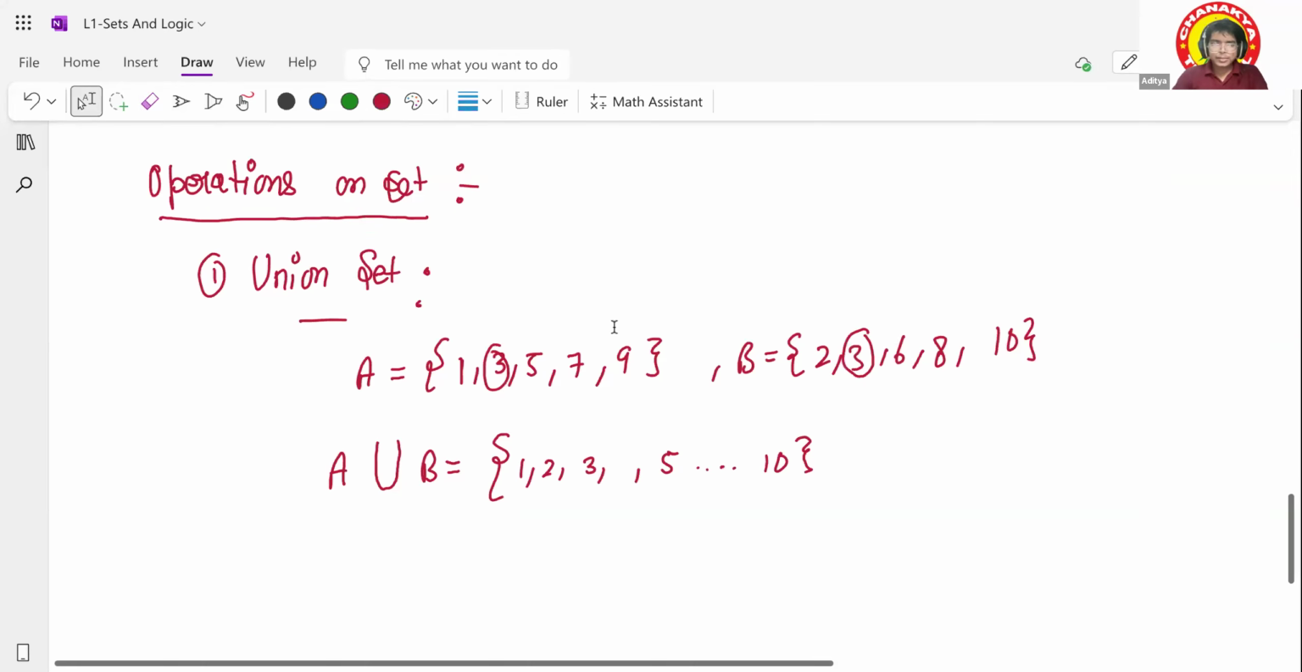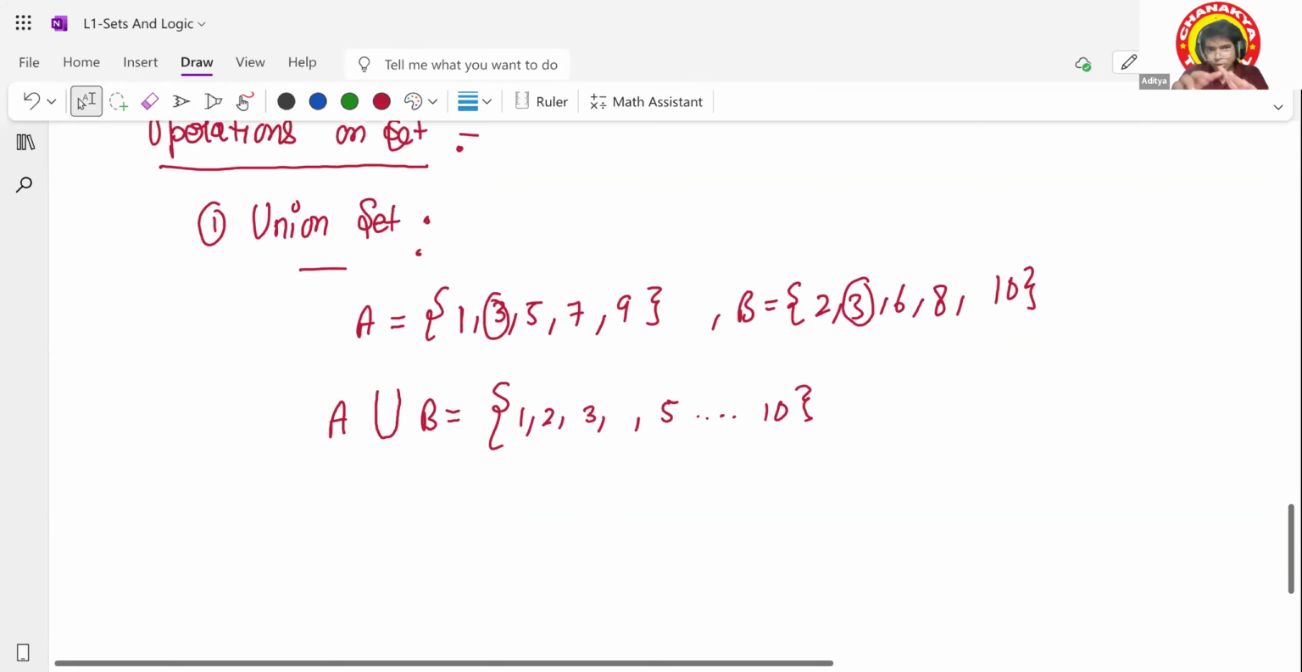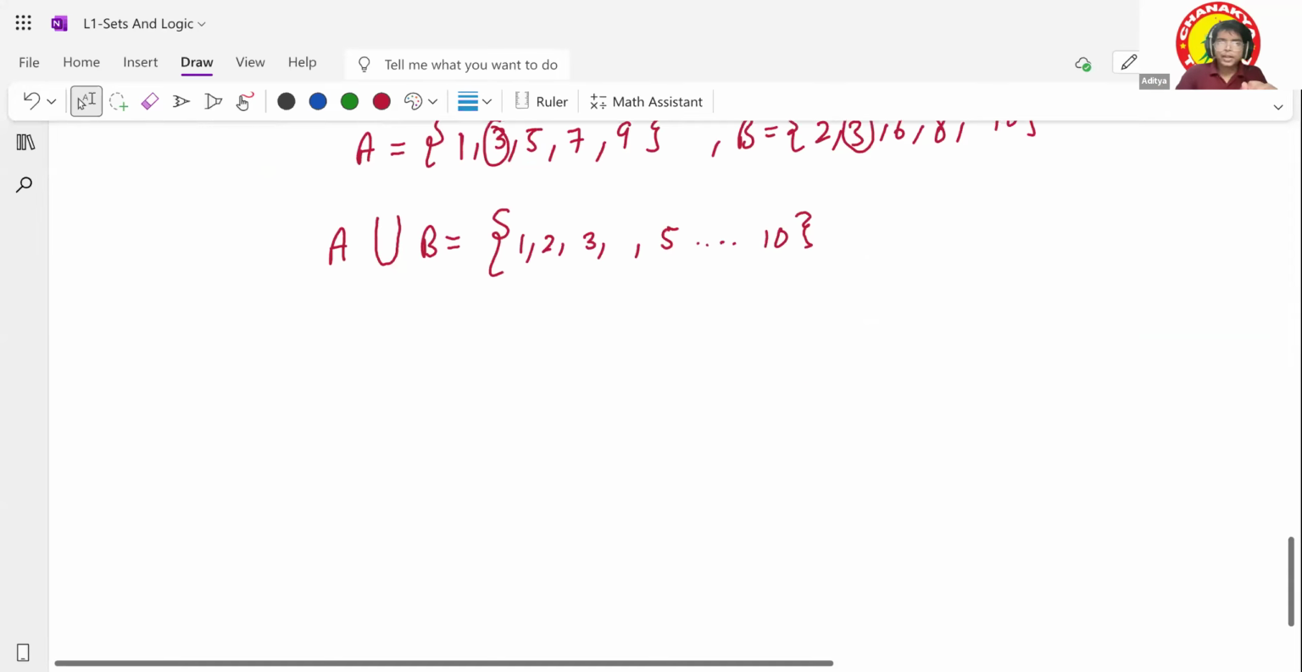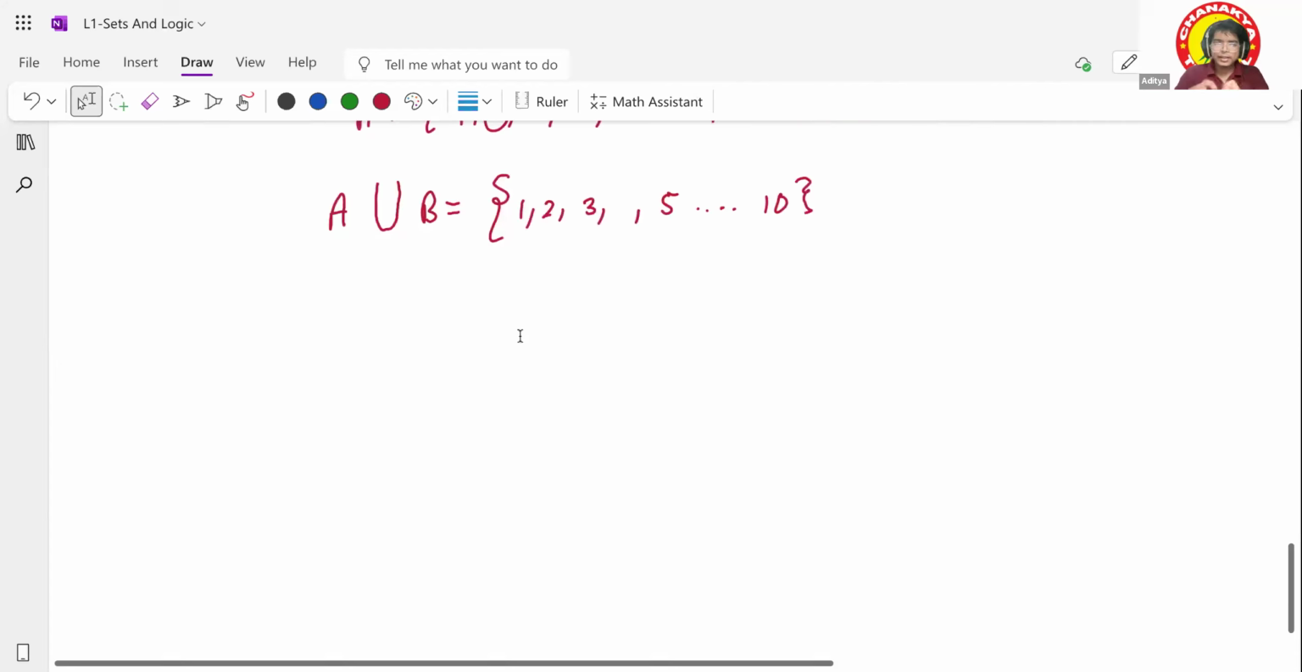And there's something called a Venn diagram. I will teach that along with this portion itself, although I will teach that separately also. What is a Venn diagram? A Venn diagram is basically the representation of a set. I will try to make the Venn diagram of this itself.